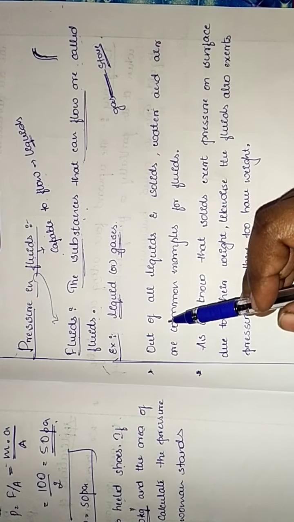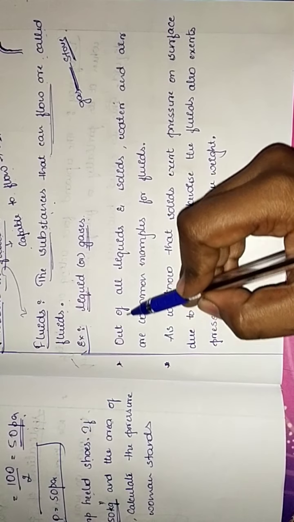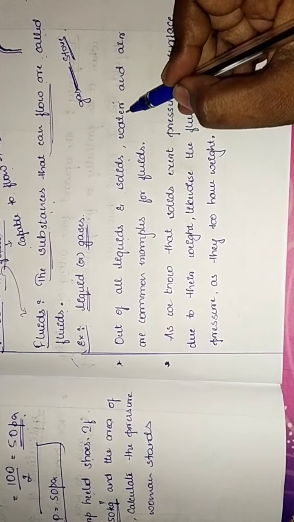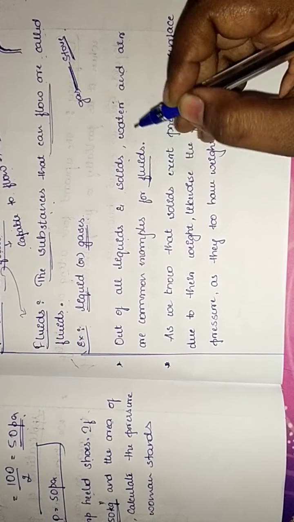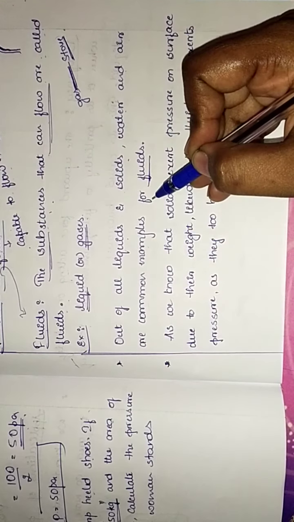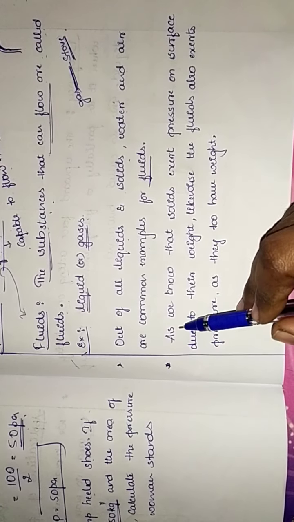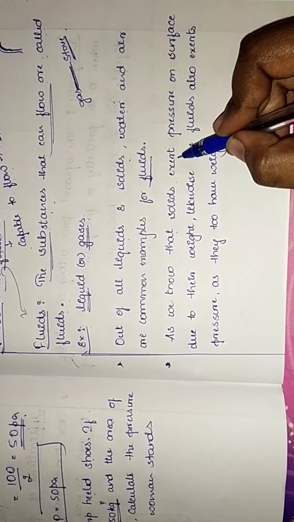Out of all liquids and gases, water and air are common examples for fluids, isn't it? Air will be flowing, and air will be there everywhere. So it's the best, most common example for fluids. Clear children?